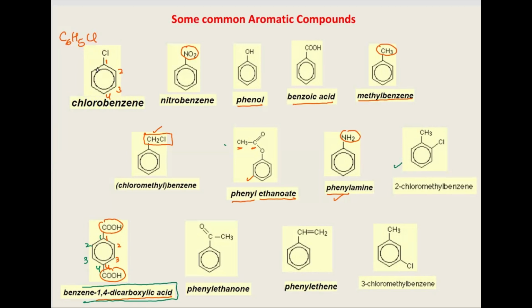Now let's have a look at this particular compound. So this compound is basically methyl benzene, and to this the chlorine is attached. So 1 and 2, so on the second carbon the chlorine is attached. Like aliphatic compounds, we add them as a prefix, so here as well. The chlorine is attached to the second carbon, so it's named as 2-chloromethylbenzene. Whereas in this case it is attached to the third carbon, so this is known as 3-chloromethylbenzene. So these are some of the common ones, and we'll be looking at more of the organic compounds, aromatic compounds, in the next classes.